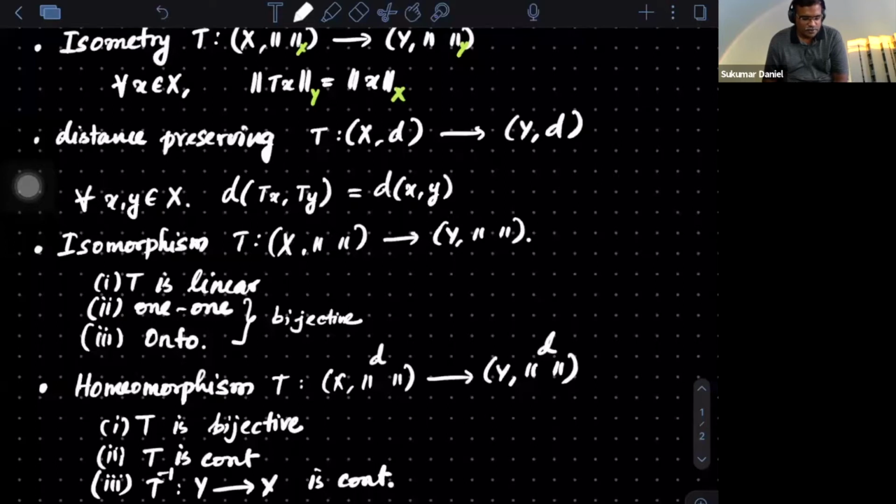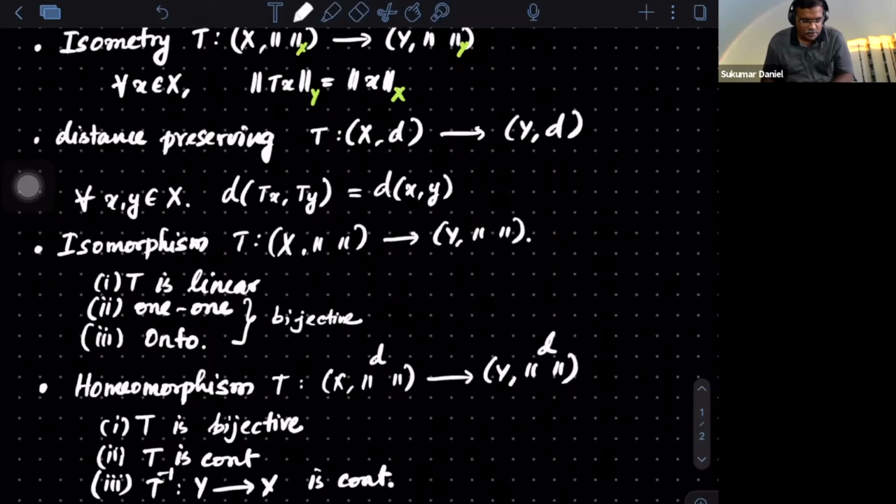Isomorphism: it's also linear, so you can do that. Good. Is it a homeomorphism? Good. Homeomorphism, do you have a problem? When I'm saying that it is a map from X to X, I'm taking the same norm on both sides: X with the same norm, and the codomain is also X with the same norm.